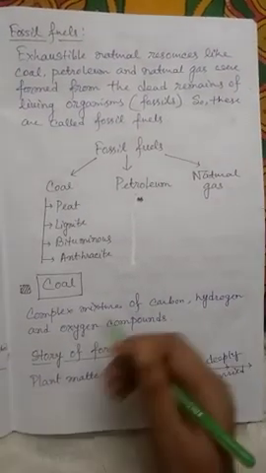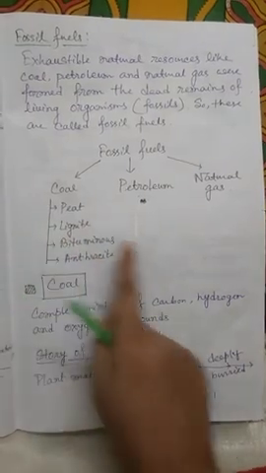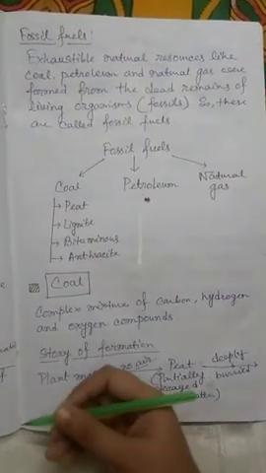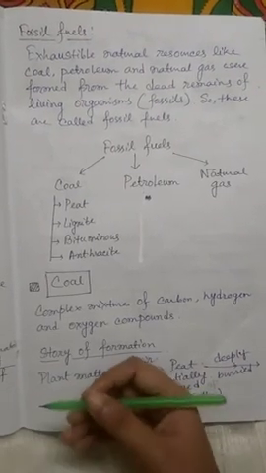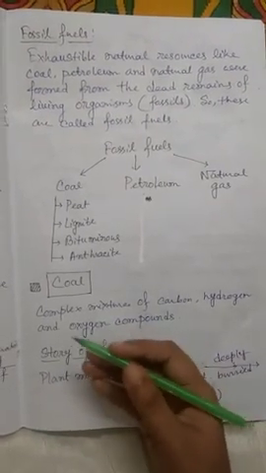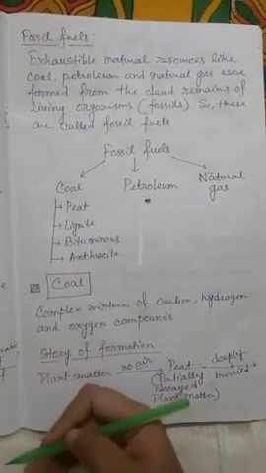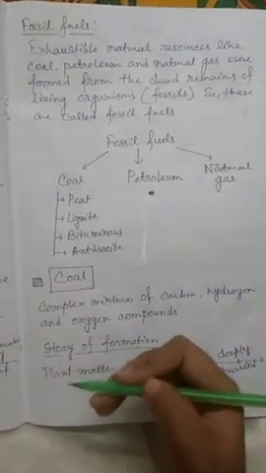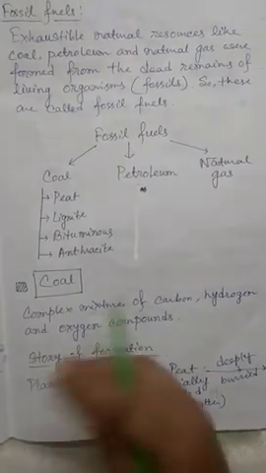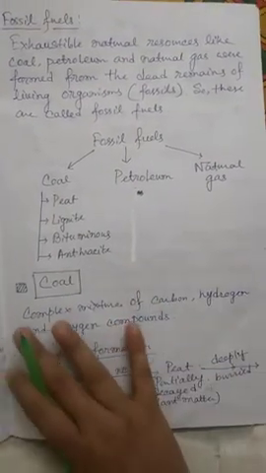Fossil fuels are of three types: coal, petroleum and natural gas. Today we are going to discuss coal. Now here you can see I have listed some different types of coal: peat, lignite, bituminous and anthracite. How they form? Let us discuss.